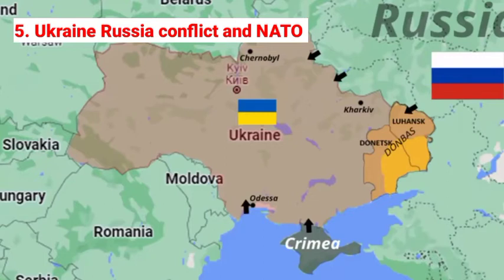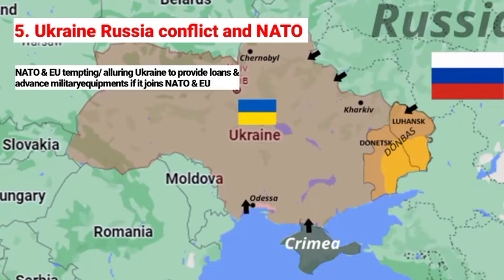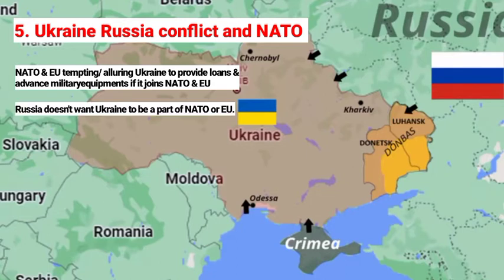Ukraine-Russia conflict and NATO. The cause of the ongoing war between Ukraine and Russia is NATO. NATO and the European Union are tempting Ukraine that if Ukraine joins NATO and the European Union, they will provide loans, advanced military equipment and hardware. Russia does not want Ukraine to be a part of NATO or the European Union.